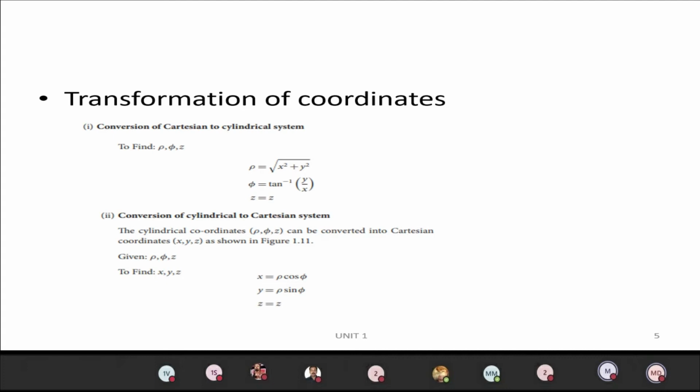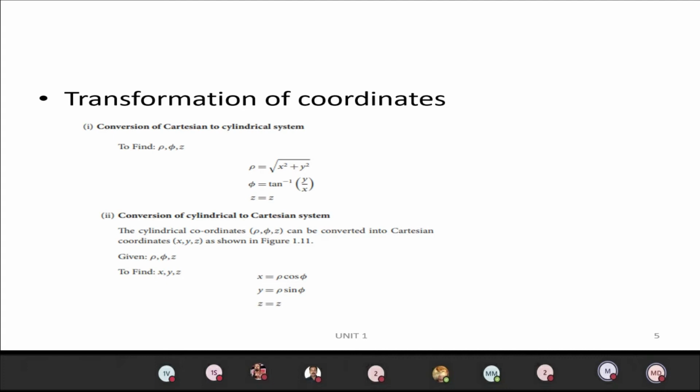So that's what we can see here. Totally how many transformations can you have? 6 transformations: Cartesian to cylindrical, cylindrical to Cartesian, Cartesian to spherical, spherical to Cartesian, cylindrical to spherical, and spherical to cylindrical. Like that, we have 6 conversions, and those conversion formulas are what we are seeing here.